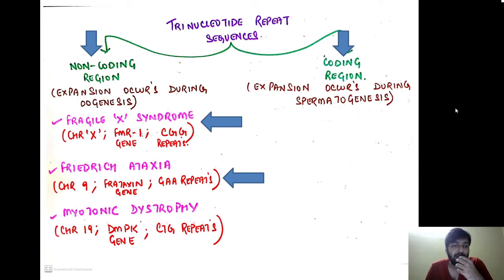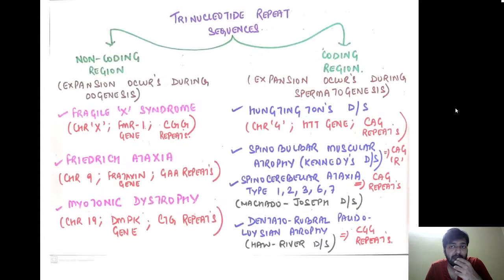The second example is Friedreich ataxia. Here chromosome number 9 is involved with the frataxin gene, and there is a GAA repeat, guanine, adenine, adenine. Then we have myotonic dystrophy. Here chromosome number 19 is involved with the DMPK gene, and there are CTG repeats. Now let us look at the examples in the coding region.